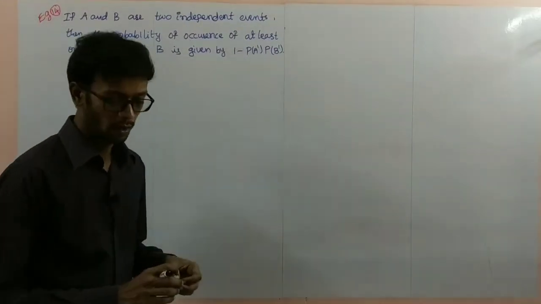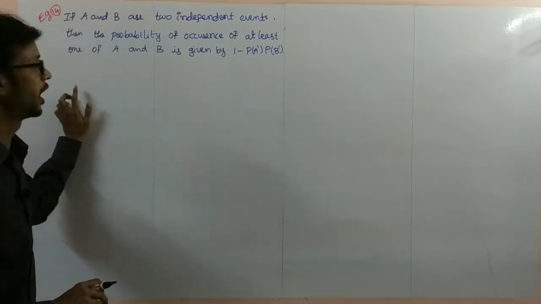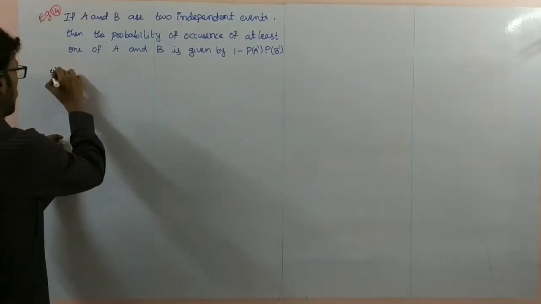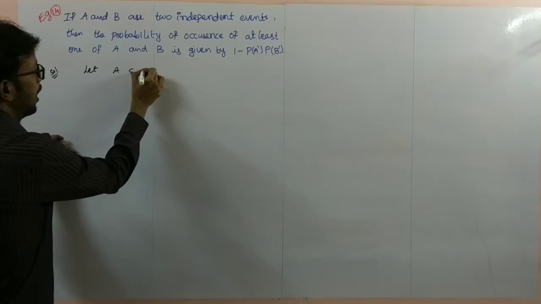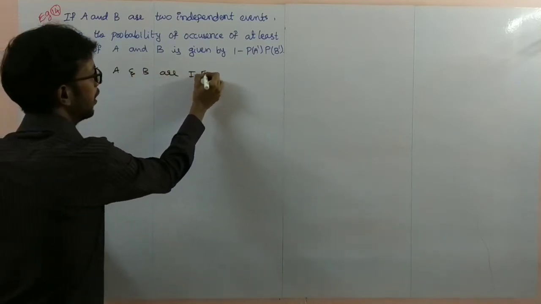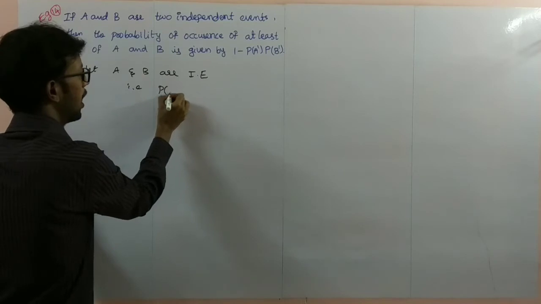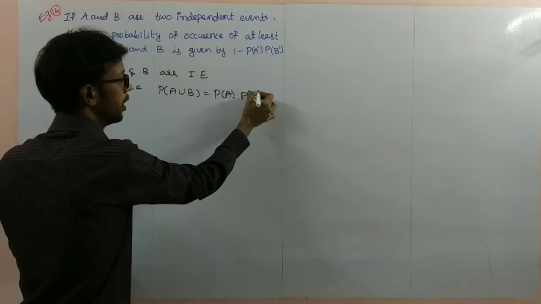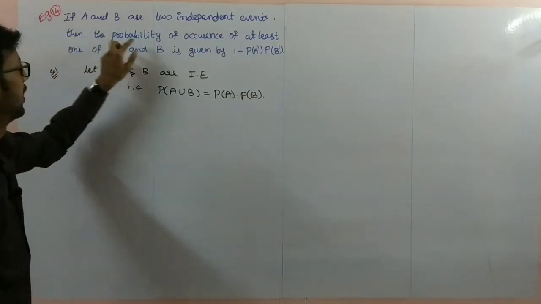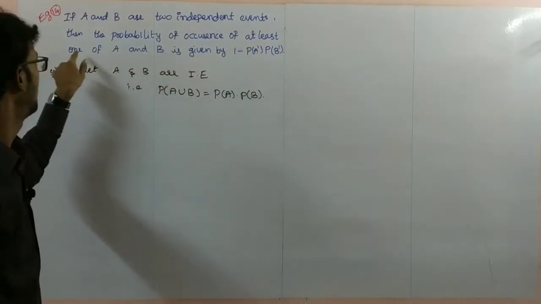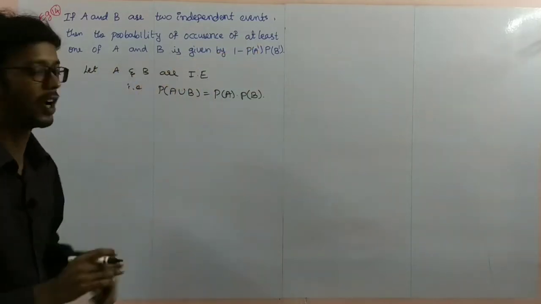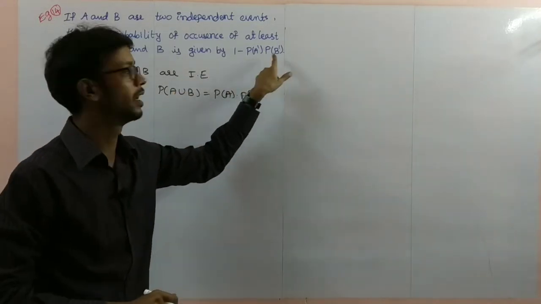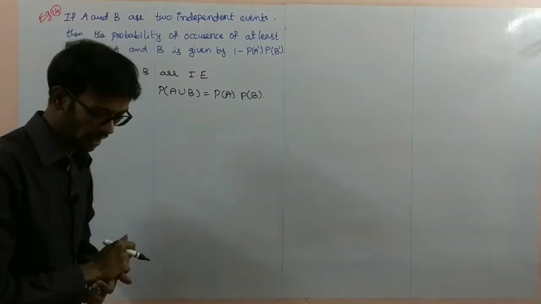One more example, problem number 14, example number 14. If A and B are two independent events, first I'll take, let A and B be independent events, that is probability of A intersection B is equal to probability of A into probability of B. Then the probability of occurrence of at least one of A and B is given by 1 minus P of A complement into P of B complement, we have to show here.